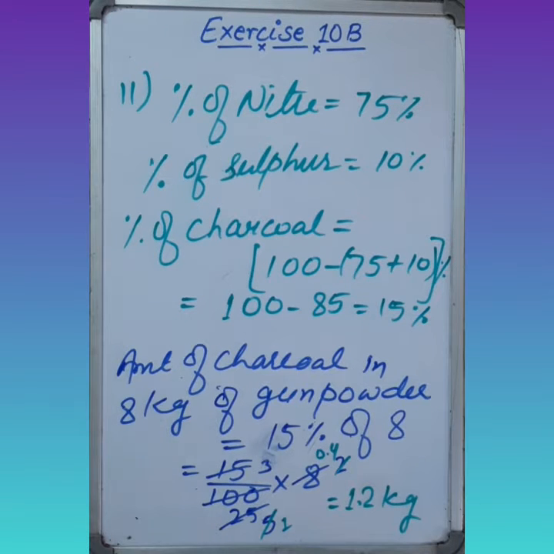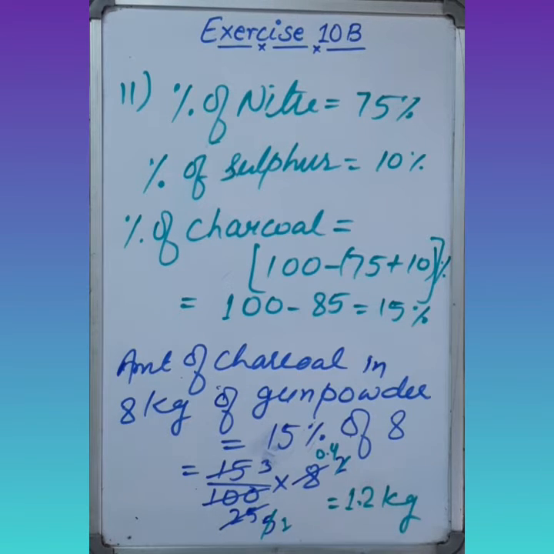So how did we do it? First of all, we find the percent of charcoal in the total gunpowder. Then we easily find the amount present in 8 kg of the gunpowder. Now come to question number 12. Chalk contains 3% of carbon, 10% of calcium and 12% of oxygen. Find the amount in grams of each of these substances in 1 kg of chalk. This question is just like question number 11, so you have to do it yourself.